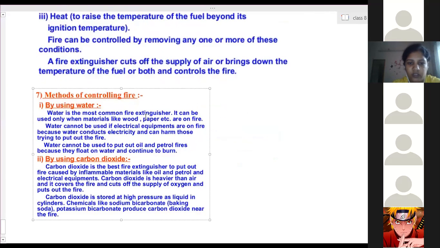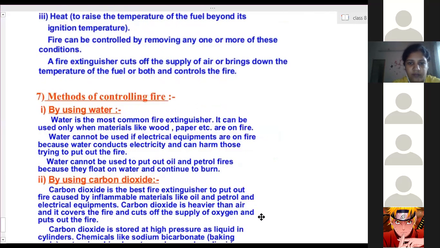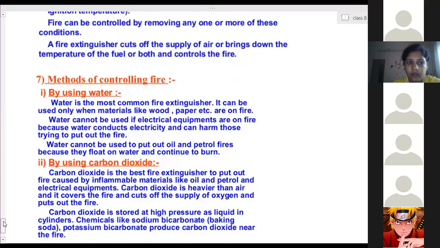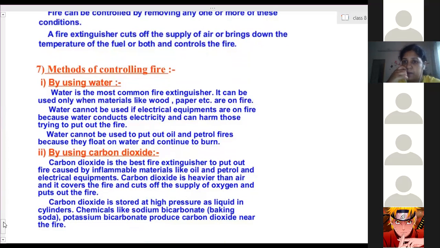So here, by using methods of controlling fire. Yes. Ma'am, can we use sand when electrical appliances are on fire? Yes, you can use it. Now I told you one method is using sand. The second one is fire extinguishers.